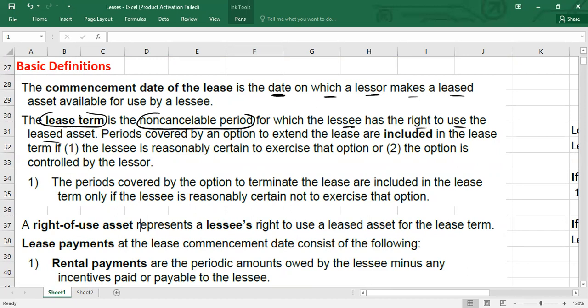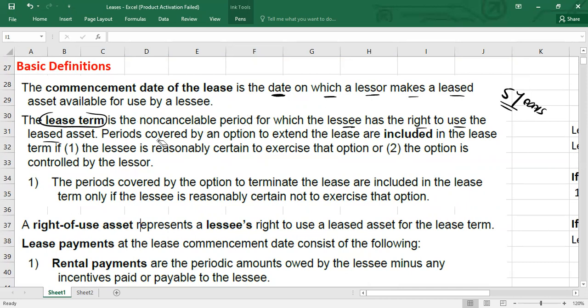Non-cancelable period means no one can cancel it. For example, maybe initially we entered into the contract for, let's assume, 5 years, and within these 5 years, no one has the option to terminate it. So this is the non-cancelable period. If someone tries to terminate it, maybe there are significant penalties. So this is your non-cancelable period.